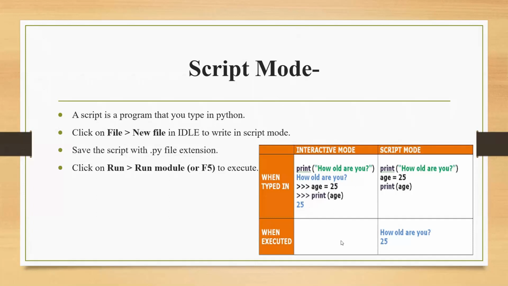When we execute, nothing is going to come, because when we write age is equal to 25, the same thing will be applied. Age will be 25 only. So nothing is going to come as a result of your execution, because it is going to print anything that comes after this Python prompt. In script mode, if you write print how old are you, age is equal to 25, print age, then how old are you will be printed, and 25 will also be printed in the script mode. So this is the basic difference between the interactive and the script mode of Python.